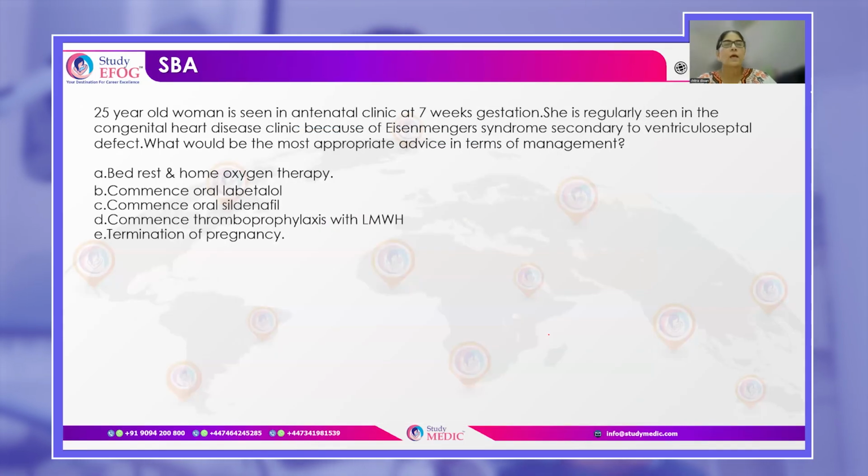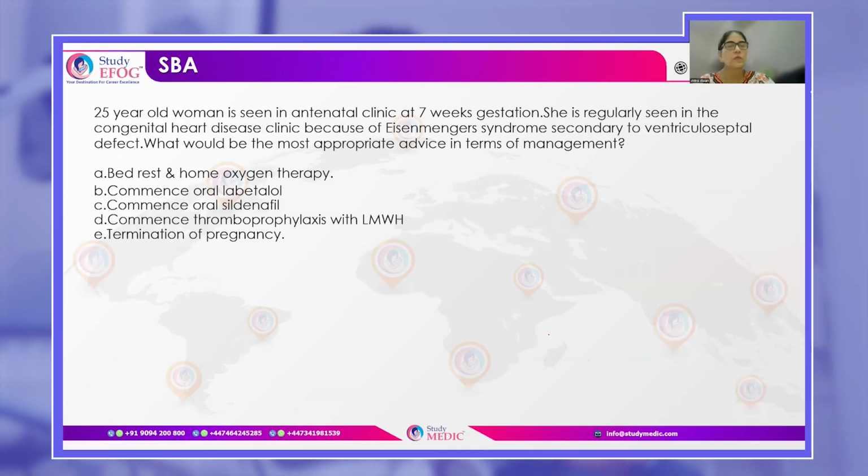Okay. Now you have this 25-year-old woman at 7 weeks of gestation. She has a congenital heart disease and she has Eisenmenger syndrome secondary to ventricular septal defect. What would be the most appropriate advice in terms of management for her? Bed rest and home oxygen therapy, commence oral labetalol, commence oral sildenafil, commence thromboprophylaxis with low molecular weight heparin, or